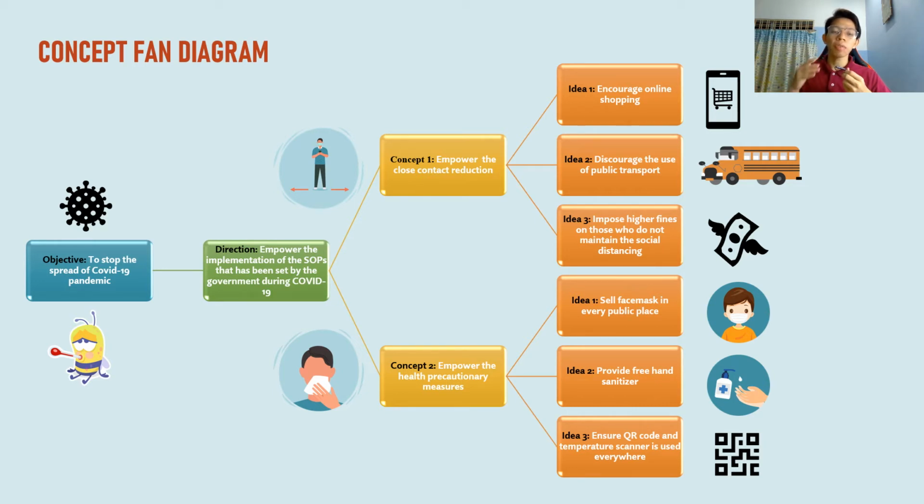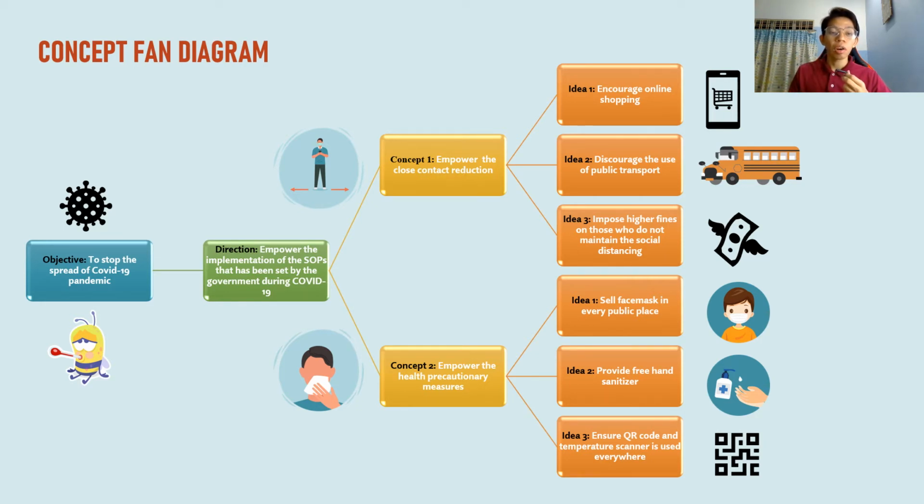And here I come up with a direction to achieve this objective, which is empower the implementation of the S.O.Ps that has been set by the government during COVID-19. And as I said before, the S.O.Ps have been issued by the government, but its implementation cannot be fully implemented. So what can we do is empower the implementation of the S.O.P.